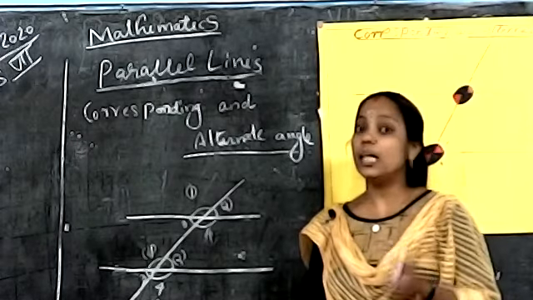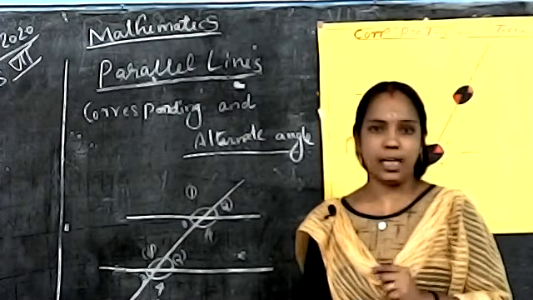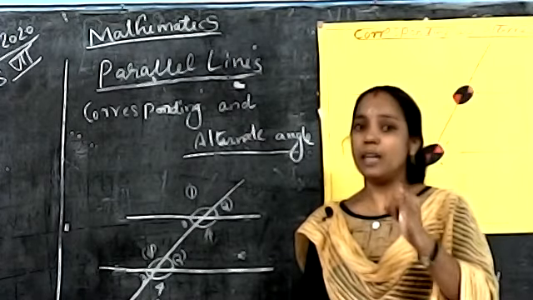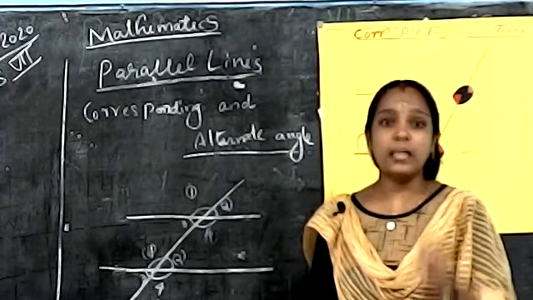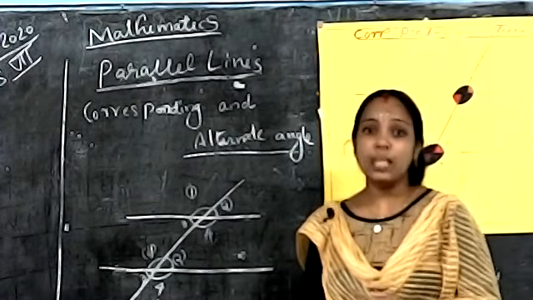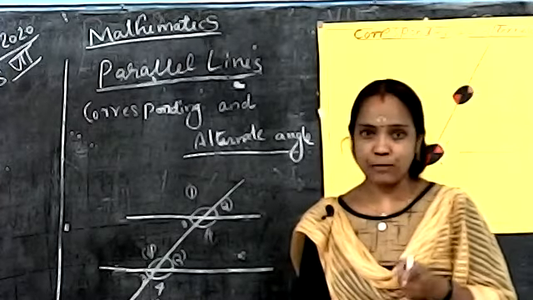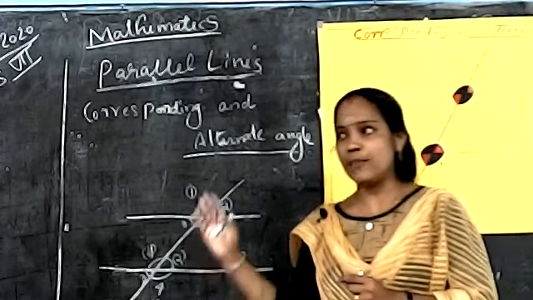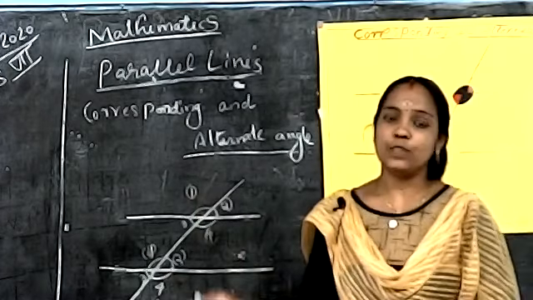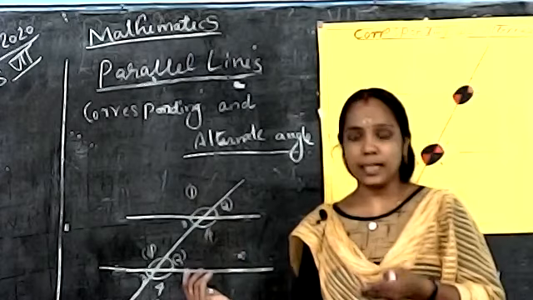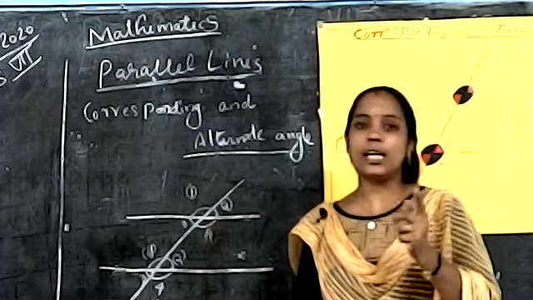Now I give the measures and names. What is special about these corresponding angles? They are formed in similar positions. Which one is on which side? Right side top, and again on the second line, right side top. Next, left side top, and the second line, left side top. Same position. These angles are called corresponding angles.